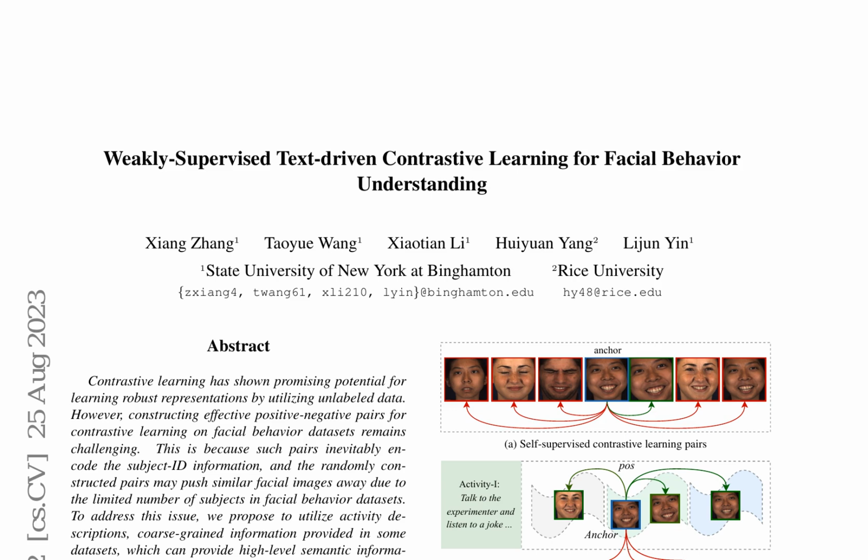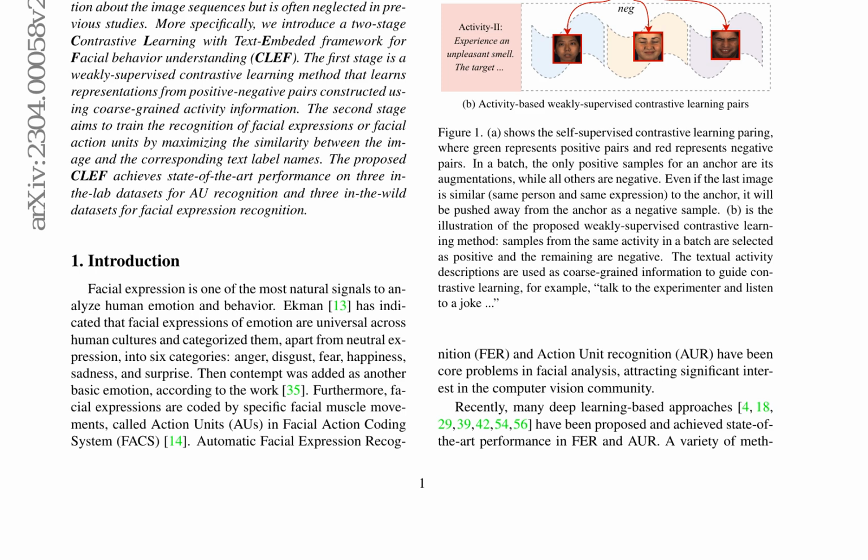However, constructing effective positive-negative pairs for contrastive learning on facial behavior datasets remains challenging due to the subject ID information and limited number of subjects in these datasets. To address this issue, the authors propose a text-driven contrastive learning method, called CLEF, which utilizes both coarse-grained information and text-embedded labels. The proposed method comprises two stages, both using a unified vision text architecture known as CLEP.